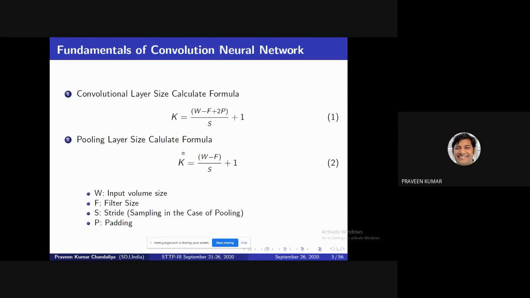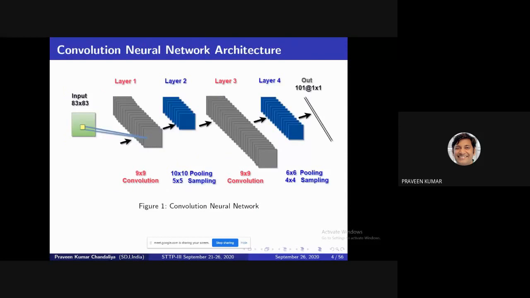Then the parameter calculation: W and then F. W means input size, F your filter, and stride. Your pooling does not depend on padding. Then plus 1. This is the basic formula. Please remember this formula. It is very helpful for the implementation of any CNN-based, generative or autoencoder model. If you are familiar with this formula, then you will not face difficulty developing autoencoder-based programs.